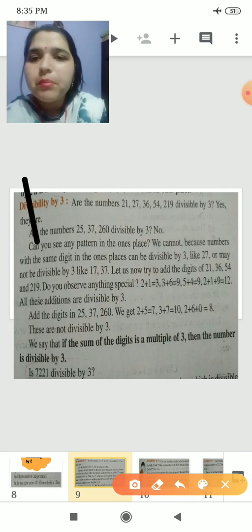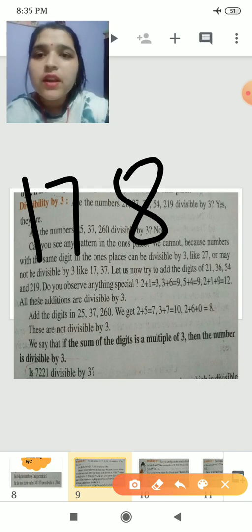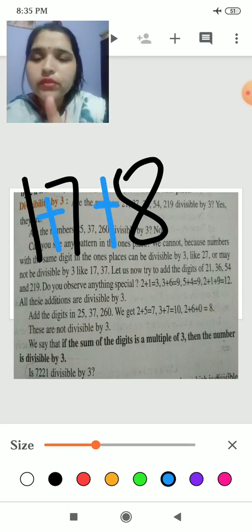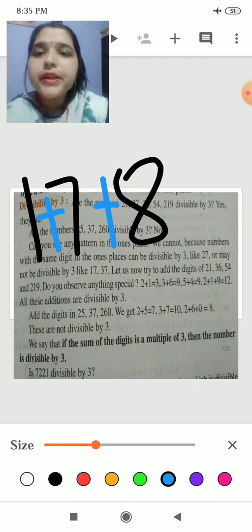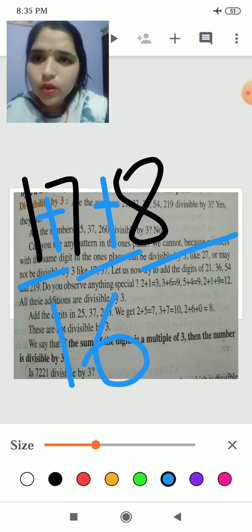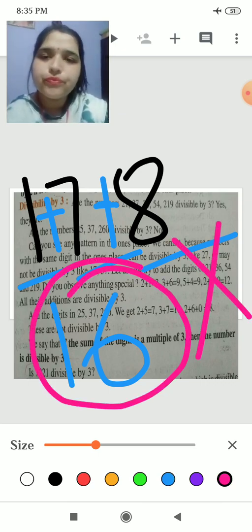If I have another number, what is the rule for divisibility of 3? The rule is that if the sum of the digits is divisible by 3, then the number will be divisible by 3. So 8 plus 1, 9. 9 plus 7, 16. Tell me whether 16 comes in the table of 3? No.